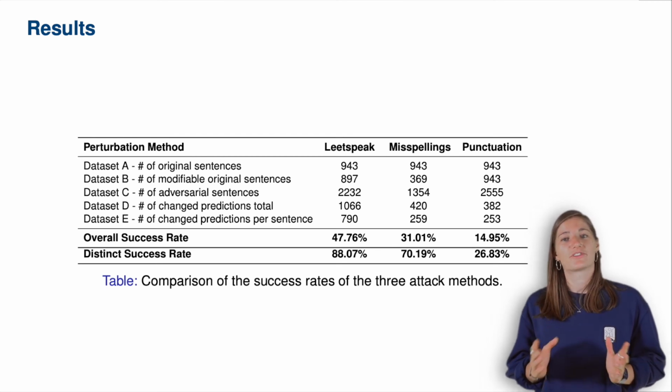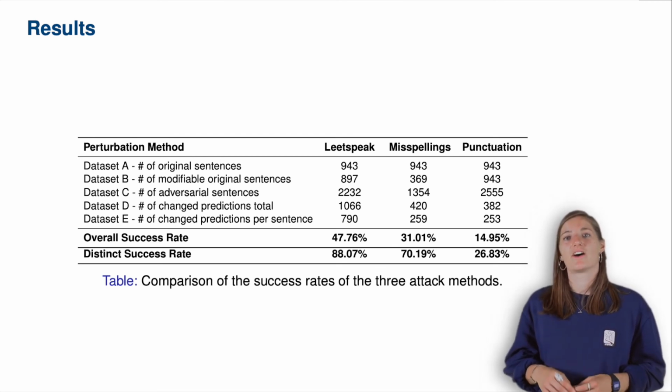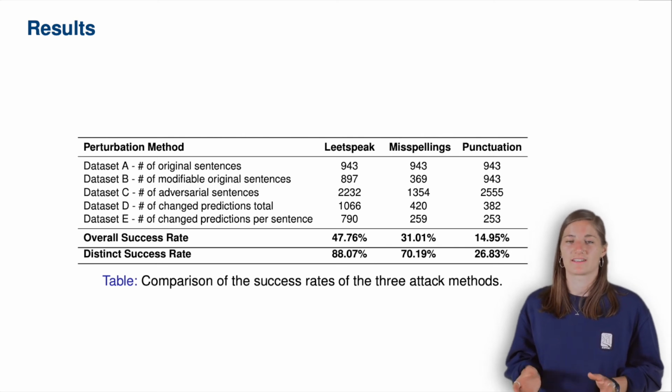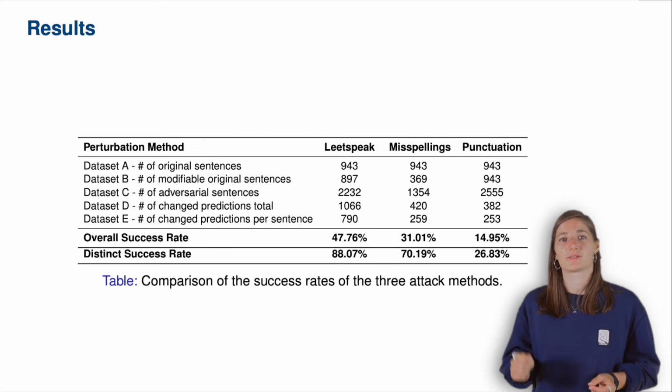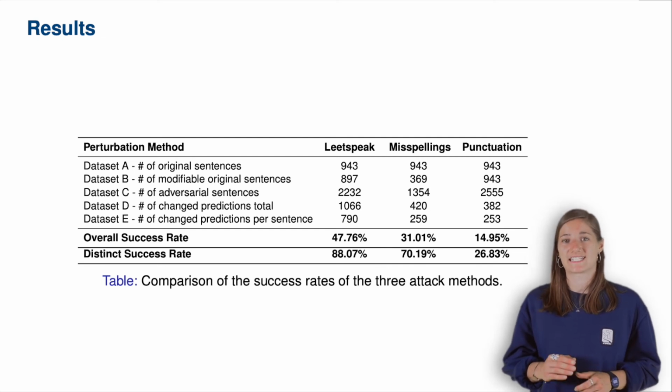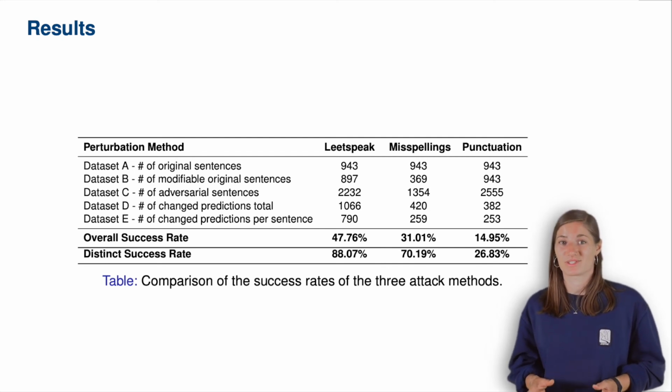We achieved an overall and a distinct success rate of 31% and 70% respectively. With, as mentioned, only adding one comma behind the important word, we were able to achieve an overall success rate of almost 15% and a distinct success rate of 27%.